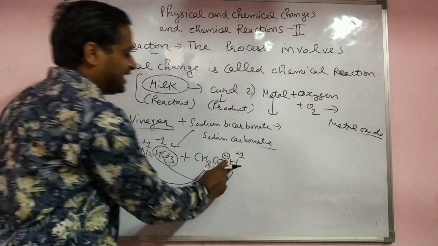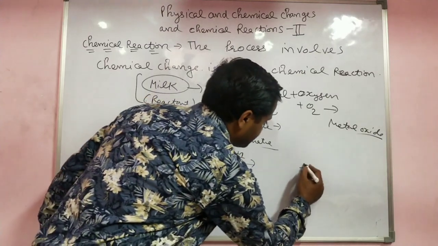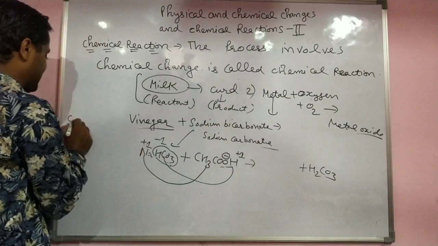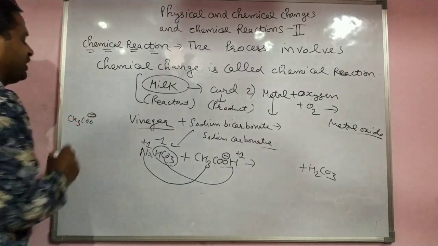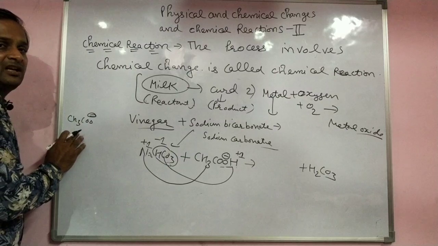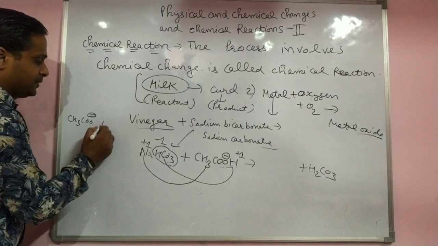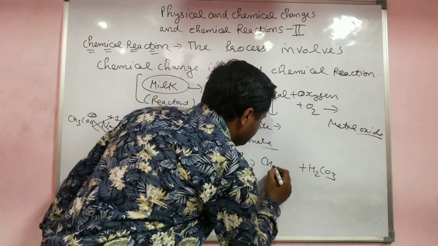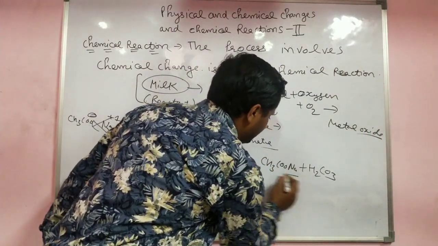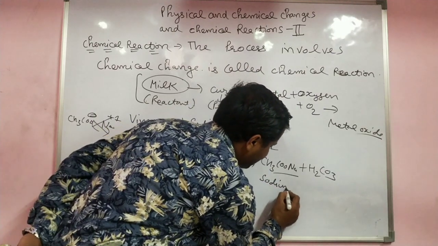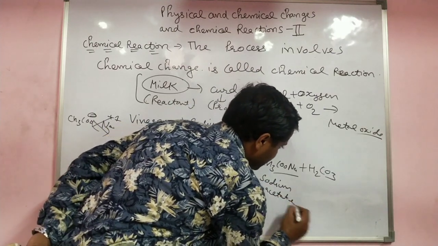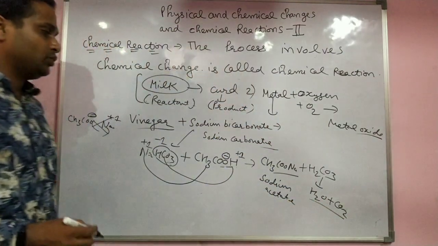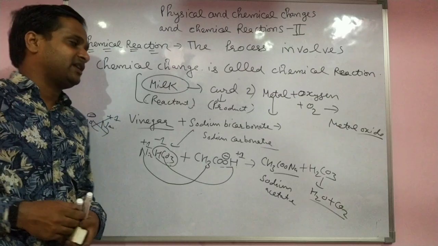Yes, HCO3 and H forms carbonic acid, and CO3 2 negative. I already told you acetate always comes on the left side, negative 1, and Na 1 positive, that gives us CH3COONa, which is called sodium acetate, and CO2 plus H2O are formed. So this was also a chemical reaction.